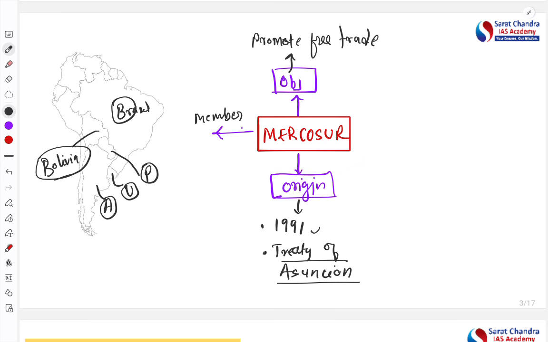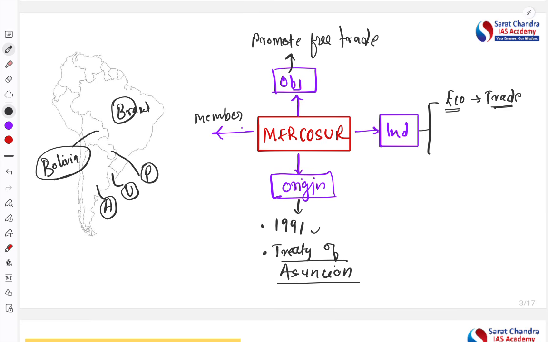Now, as you see, this is a block of 5 different countries, and India wants to have the trade relation with these countries. So why it is important for India, importance from the Indian point of view, it becomes very important in 2 aspects. One is the economic aspect. In economic aspect, we can boost our trade. See, China is already having a huge investment and huge trade relation with these countries. So India is lagging behind China.